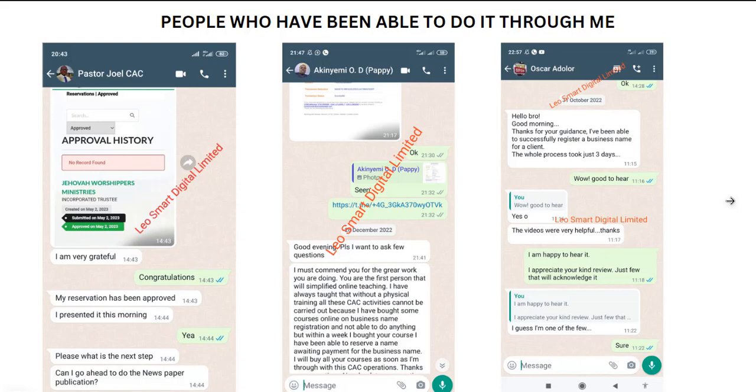This is a pastor who enrolled in my course, and you see he's already applying for an incorporated trustee, a ministry registration. Now, let me tell you, some agents charge 150,000, some charge 250,000 to get an NGO or a church registered. But when you do it yourself, through my process and the contact I have for newspaper publication, you can do it with less than 70,000 naira.